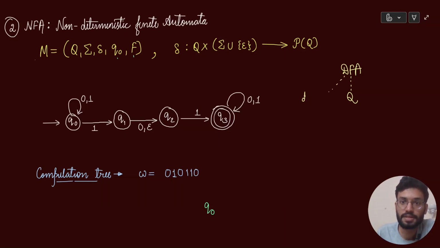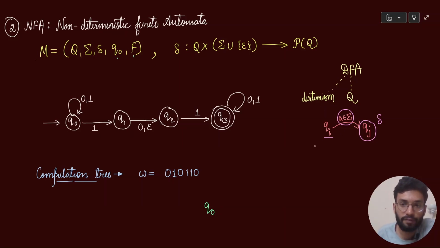What this D represents is determinism. Now, what do you mean by determinism? Determinism means, let's say at any point of time you are at a state Qi, then given any a belonging to sigma, which is basically given any character which you are inputting, you will go to a definite state Qj. Meaning your delta function clearly defines that after being at Qi and taking a as input, you will be at Qj. It is definite. There is no if and but over here.